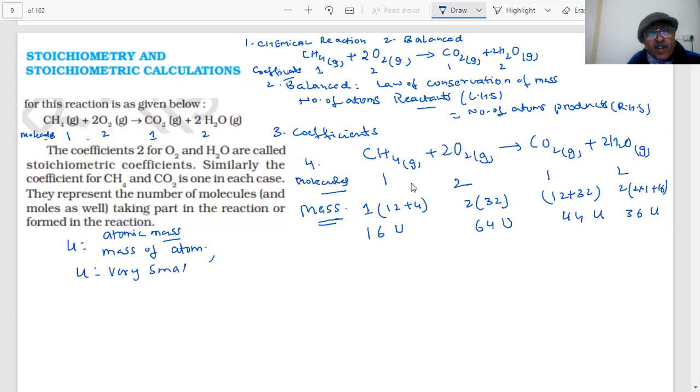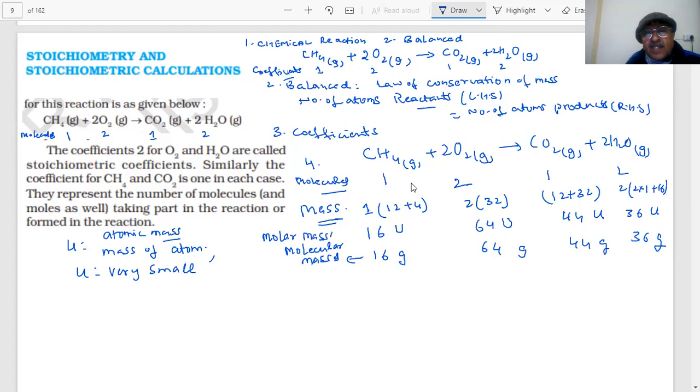When we found it for carbon, atomic masses were determined with respect to carbon. Therefore, what we decided, students, is to convert them into grams. If I convert them into grams, then it will become 16 gram, 64 gram, 44 gram, and 36 gram. Now this is the mass of one mole. These are the molar masses, equal to molecular masses or molar masses. You got the difference?